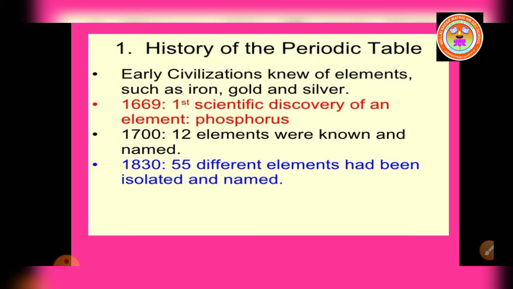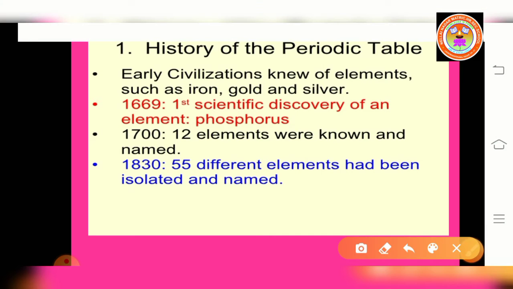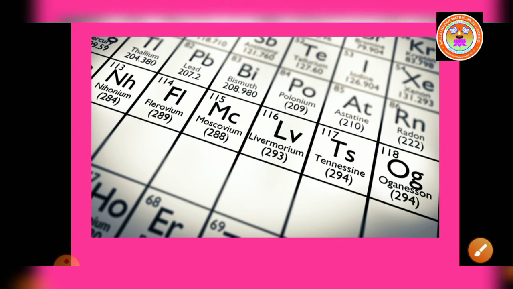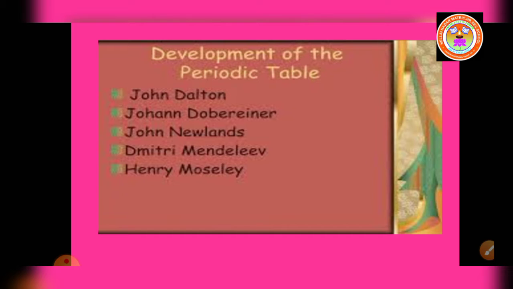In 1669, scientists discovered an element, that is phosphorus. In 1700, 12 elements were known and named. In 1830, 55 different elements had been isolated and named. But now 118 elements have been discovered. Let us discuss the concepts of classification of elements proposed by various scientists from early to modern period.